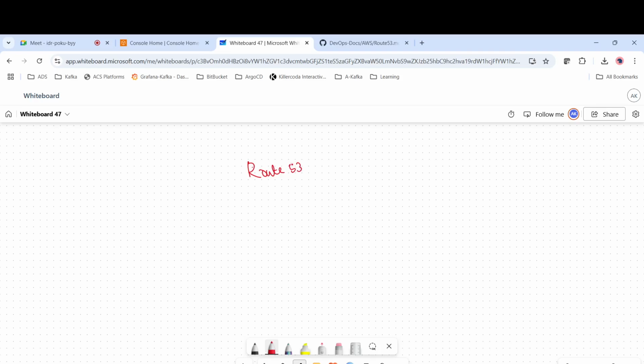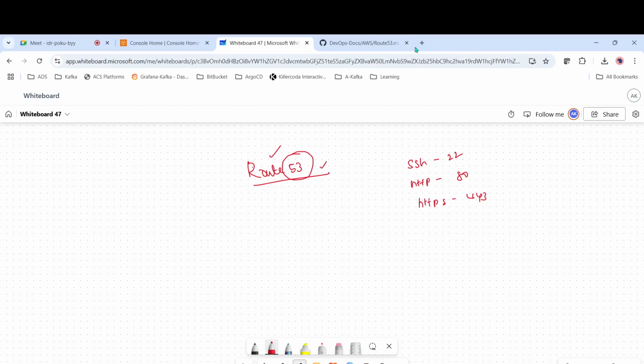Route 53. Route means sending the traffic, and 53. Why does it have the number 53? In case you are taking SSH, the port number is 22. In case you take HTTP, it is port 80. And in case you take HTTPS, the port number is 443. Similarly, for DNS, the port number is 53. Because of that, they have named it Route 53.